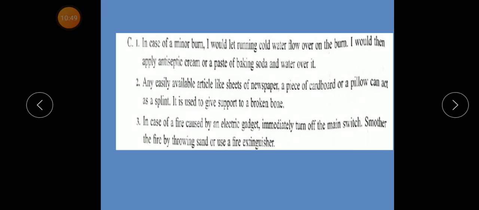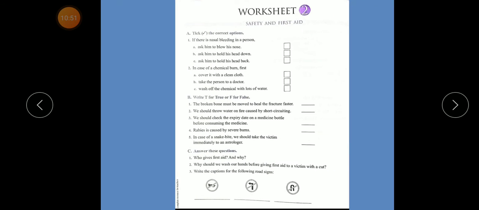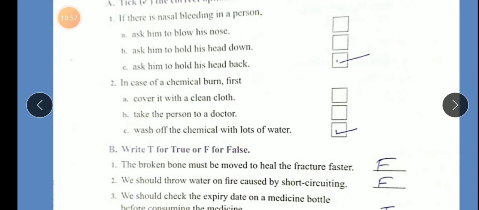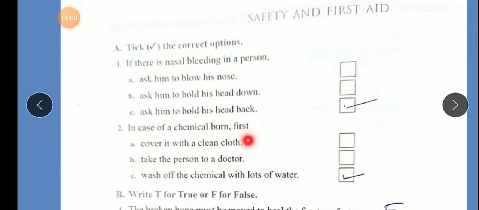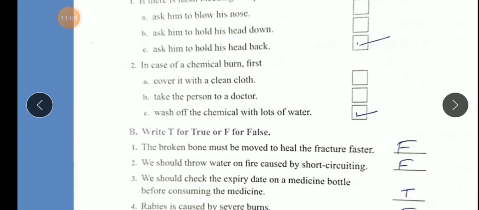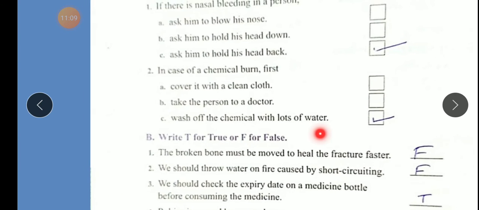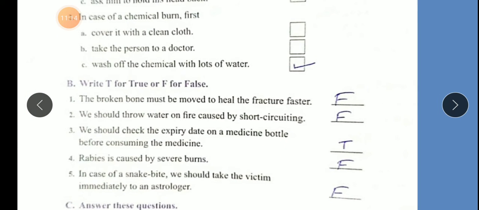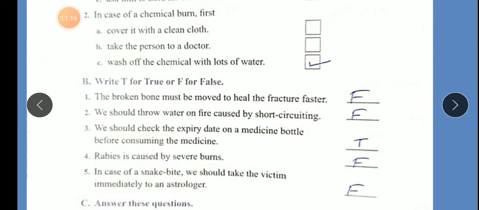Okay? Done. Now worksheet 2. Tick the correct answer. If there is a nasal bleeding in a person, ask him to hold his head back. In case of chemical burn, first wash off the chemical with lots of water. True or false? The broken bone must be moved so it can heal and fracture faster. F. We should throw water on a fire caused by a short circuit.